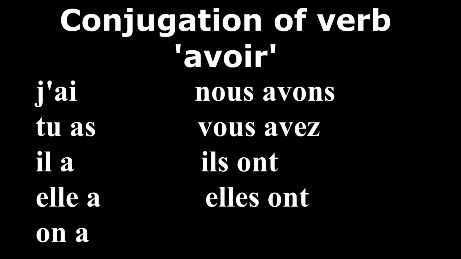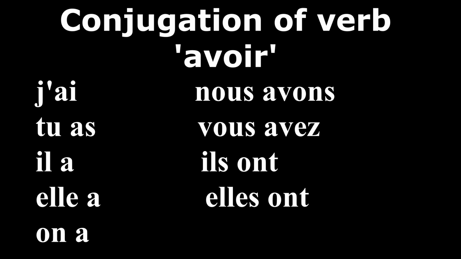For learning the expressions of avoir, we first need to know the conjugation of the verb avoir. So here I'm presenting the conjugation of avoir, that is j'ai, tu as, il a, elle a, on a.